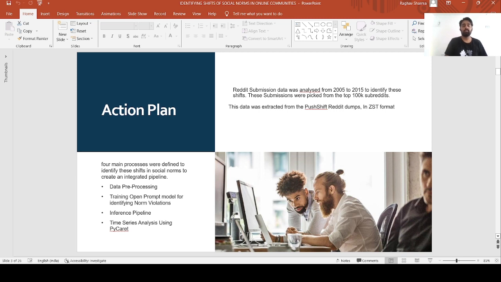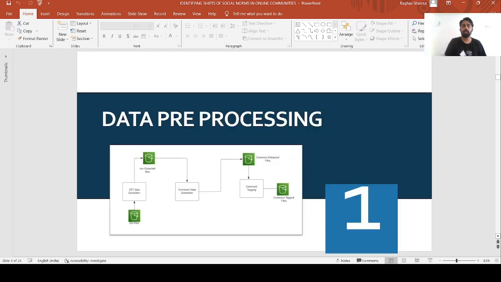Four main components were defined to identify the shifts in social norms to create an integrated pipeline: data preprocessing, training an OpenPrompt model for identifying norm violations, an inference pipeline, and time series analysis using PyCaret. In data preprocessing, there are three main components: ZST data extraction, comment data extraction, and comment tagging.